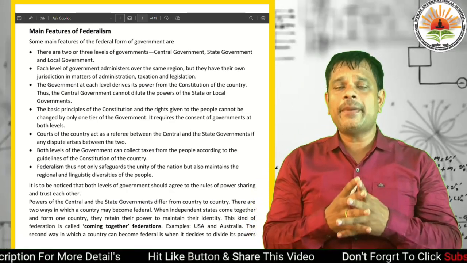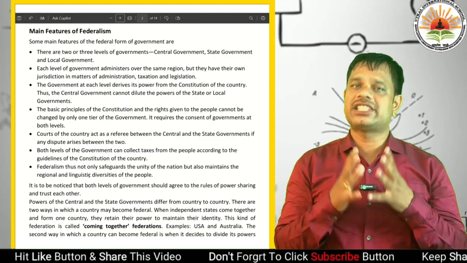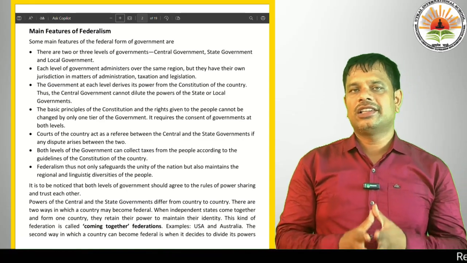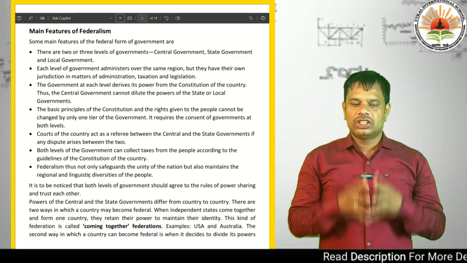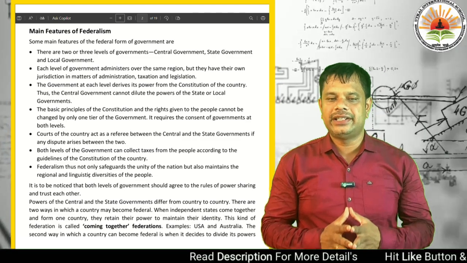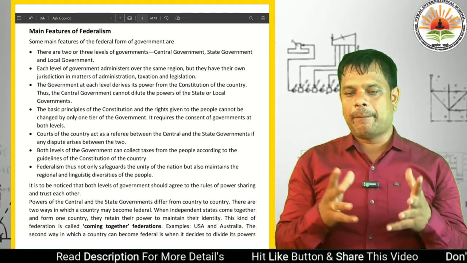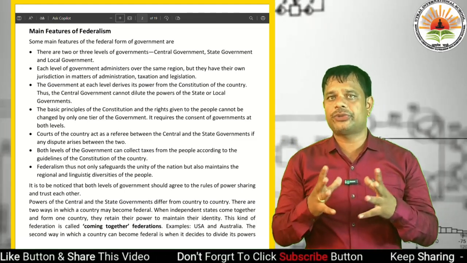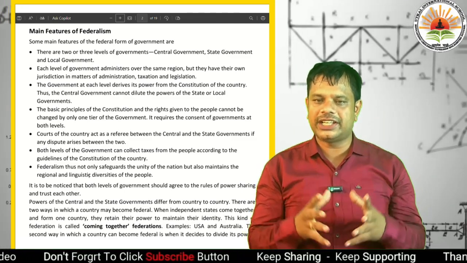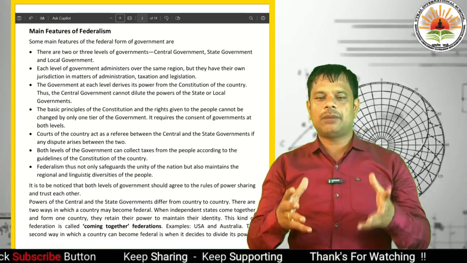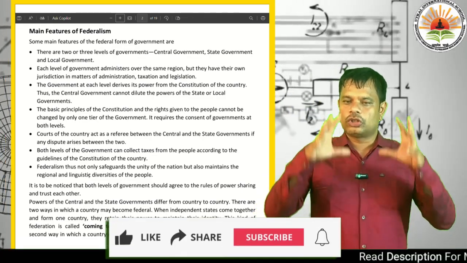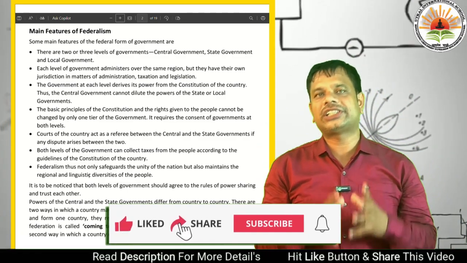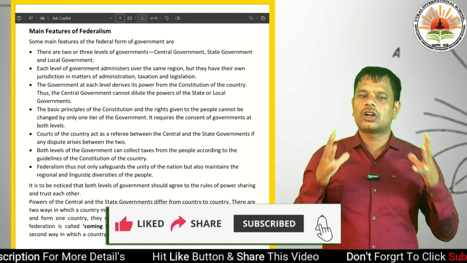The government has power, but the power is given by the constitution of the country. They can't go beyond the constitution, and thus the central government can't dilute the powers of the state or local government. As per the constitution, there are specific powers for the central government, the state government and the local government.